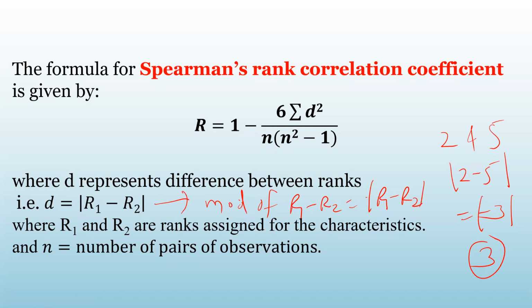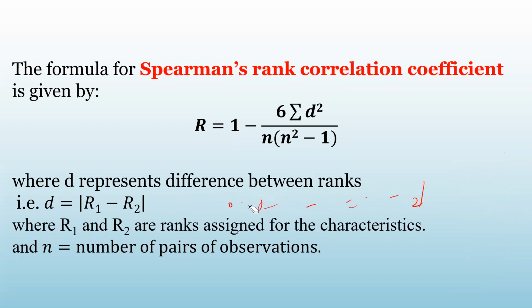Now look here. Suppose there are 5 contestants. I'm just giving you an example. Suppose there are 5 contestants and 2 judges who have given the ranking to these 5 contestants for some dance competition.